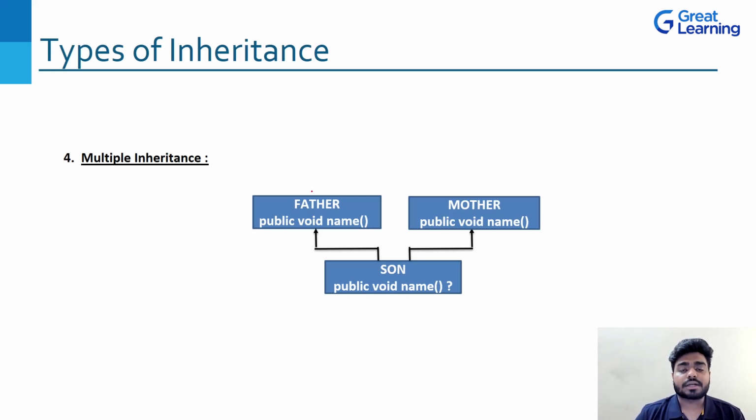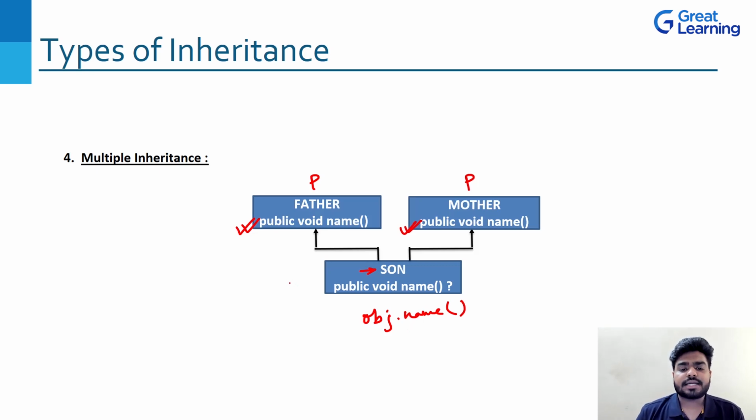Let's say that I have a father class, which is the super class, the parent class, right? Let me write here P. And obviously the mother will also be a parent class. So these father and mother are not extending from anything. And these are not child. These are all parent. So father will have the name method. Let's say a name method is there. And the mother will also have the same name method. Now we have a child class, which is son. And we are creating an object obj of son. And we are calling obj name.